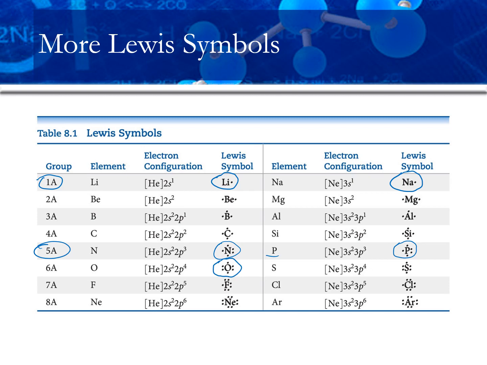The only thing that matters in the Lewis symbol is how many of the 4 regions have pairs of dots, how many have single dots. It doesn't matter where the single dots appear. So in their oxygen, they have it on the top and the bottom. Mine had it on the top and the right or something. It doesn't matter, okay? All that matters is that 2 of the regions have 2 dots, 2 of the regions have single dots. That's as much as we get out of Lewis symbols.